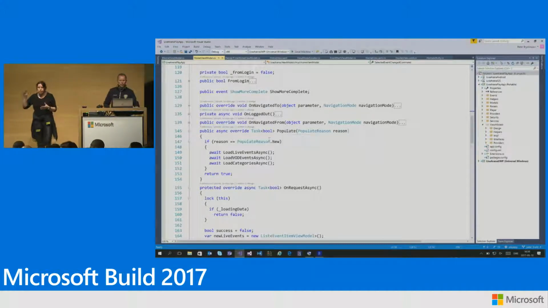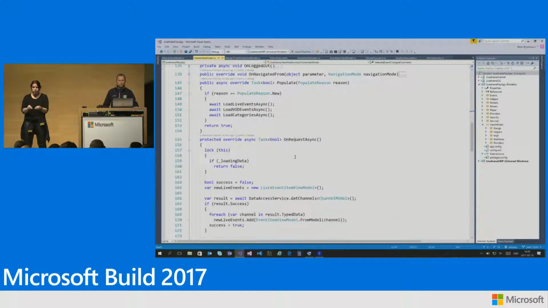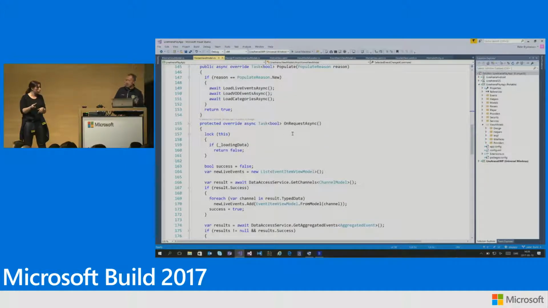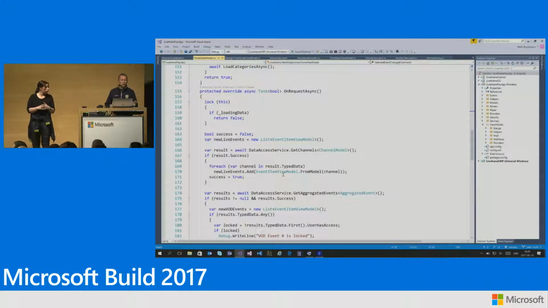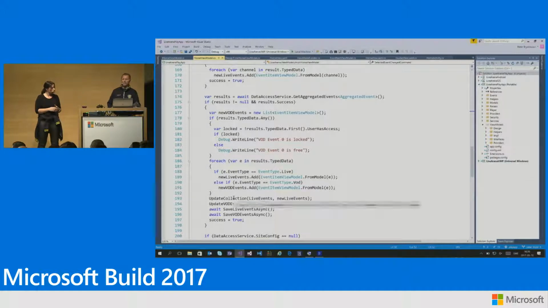So just to summarize, when you get into the page, it populates from the cache, and then you immediately go out, get it from the web, and store it in the cache again. So it's a two-step process. Yeah, exactly. The other function we need to override is the on request async. Here we do a couple of calls to the backend. We transform this data so it suits our view models, and then we update the collections. Since these are observable collections, we can update only the things that change, so that the user doesn't see a lot of flicker on the screen. The last thing we do here is save this newly fetched data into the offline cache so we can use it the next time.